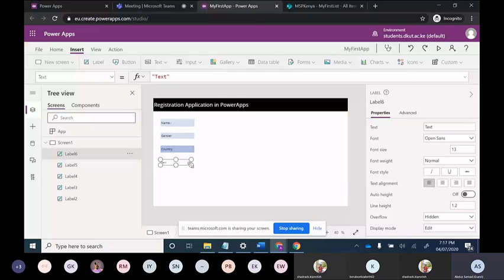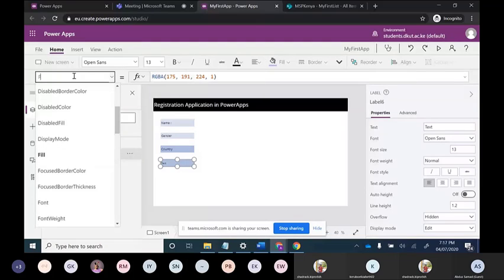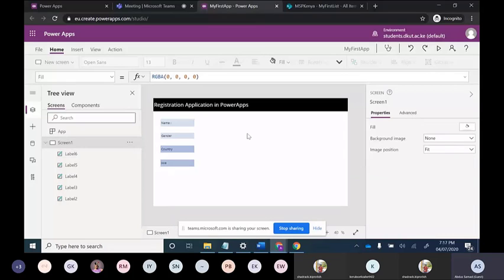Now again I will change its color, and I will go to text and rename it as date of birth. Now, how our app looks, we can see from this play screen. This is how our app looks currently. Name is there, gender is there, country is there, and date of birth is there.